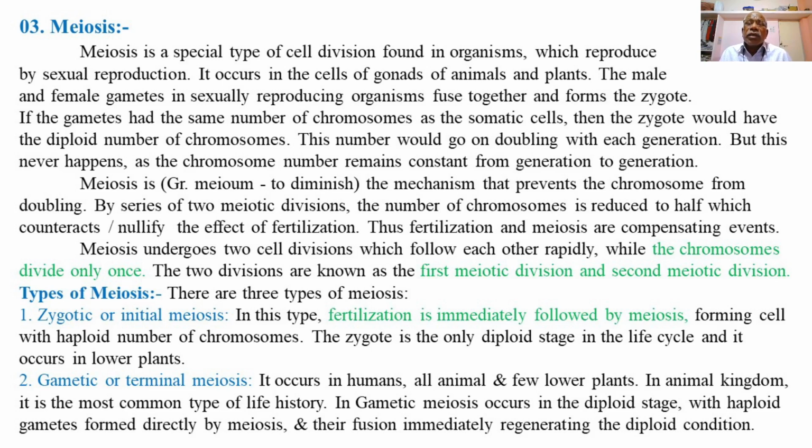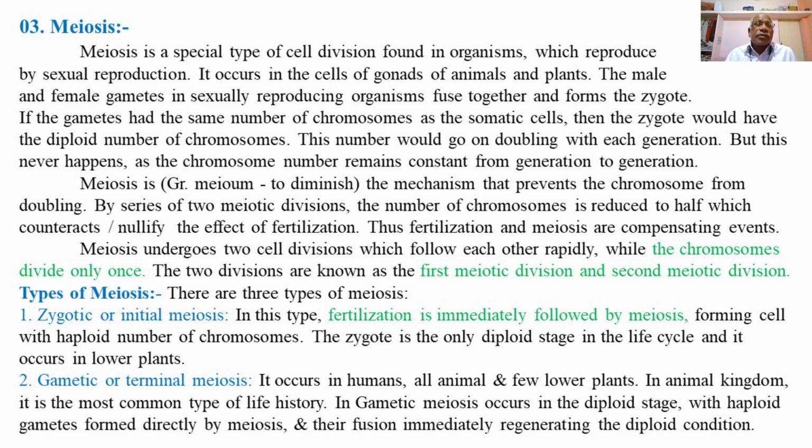Meiosis undergoes two cell divisions, that is first and second divisions, which follow each other rapidly, while the chromosomes divide only once. The two meiotic divisions are known as first meiotic division and second meiotic division.